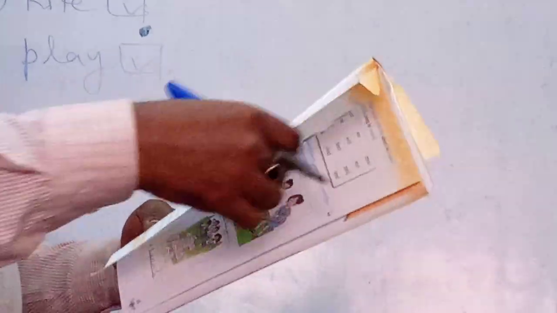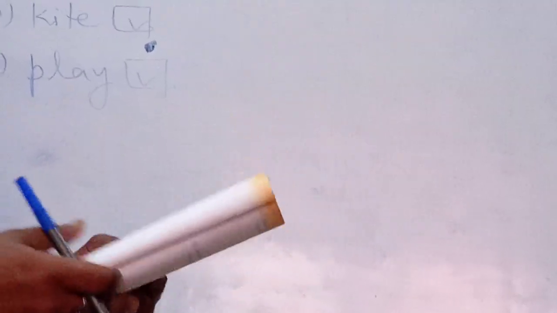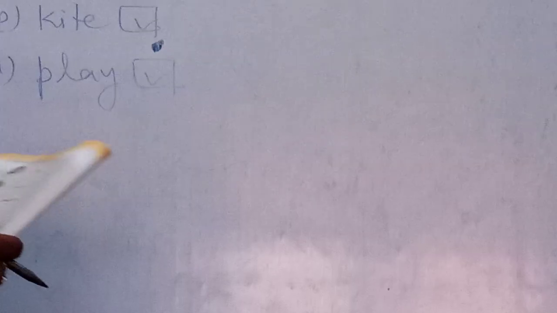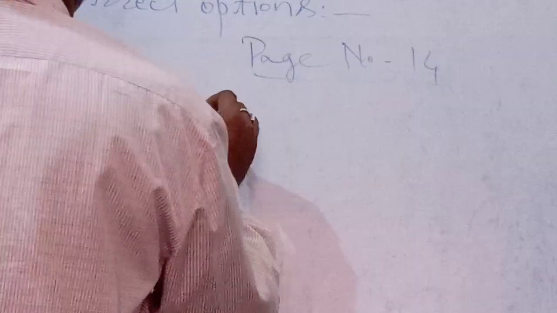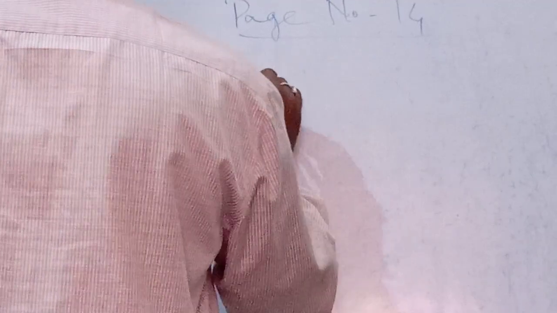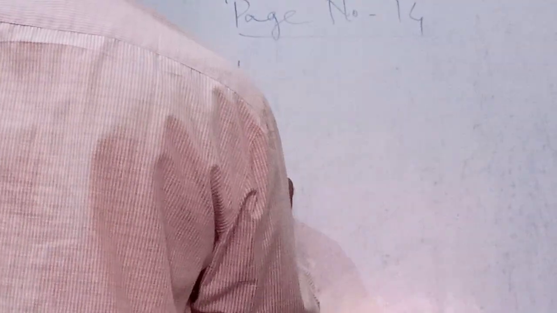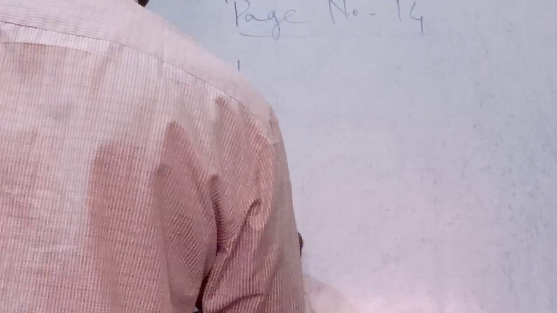And the next, here is matching, page number 14. A. First, second, third, and fourth.